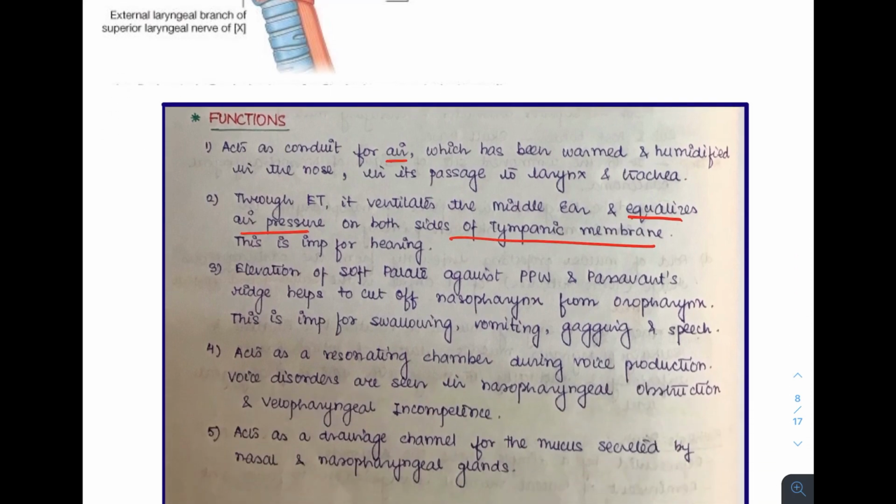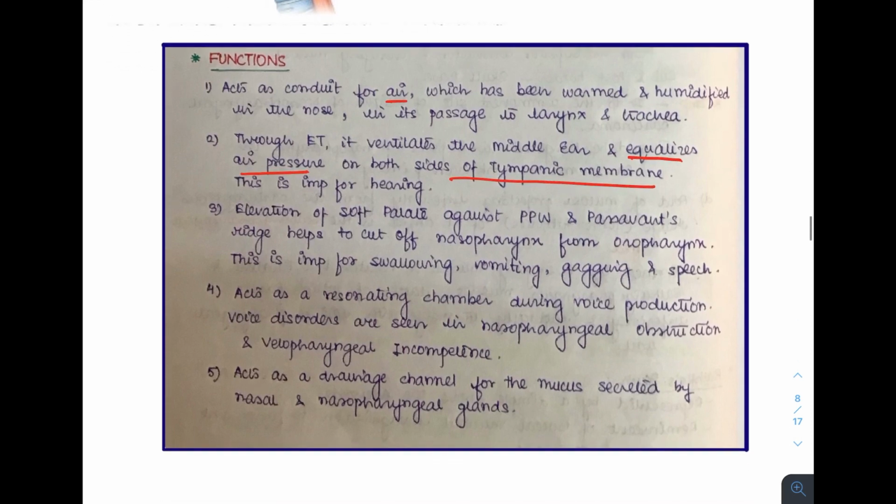Third, I already showed you how the elevation of the soft palate against the posterior pharyngeal wall and the Passavant's ridge helps in cutting off the nasopharynx from the oropharynx. This is a very important physiological function for swallowing, vomiting, gagging and speech. It prevents the regurgitation of food from the oral cavity up into the nasopharynx through the isthmus. Thus, we need a very patent nasopharyngeal isthmus for all these functions.